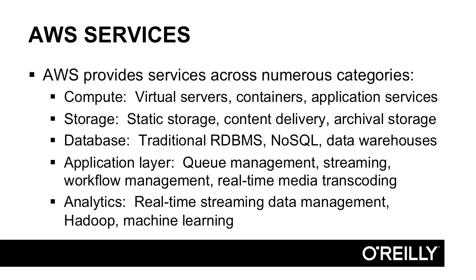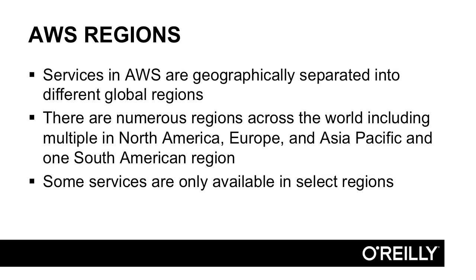At the application layer, you'll find queue management, streaming, workflow management, real-time media transcoding, and more. And finally, analytics, real-time streaming data management, Hadoop, machine learning, and more. There are also other services available with AWS, and I invite you to go to the AWS website at http://aws.amazon.com.